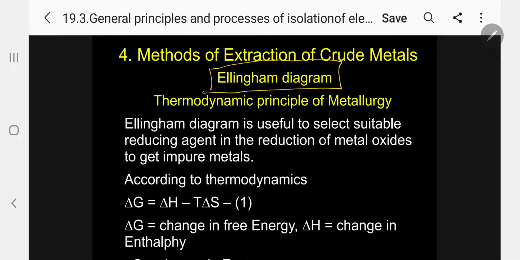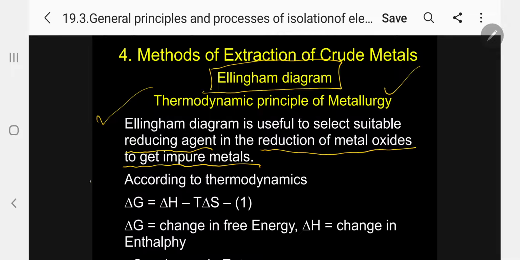It is based on the thermodynamic principle of metallurgy. The Ellingham diagram is useful to select a suitable reducing agent in the reduction of metal oxides to get impure metal. So our aim is to reduce metal oxide to impure metal.